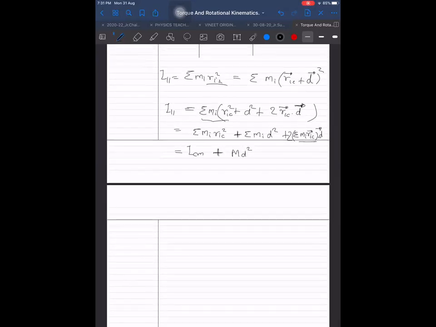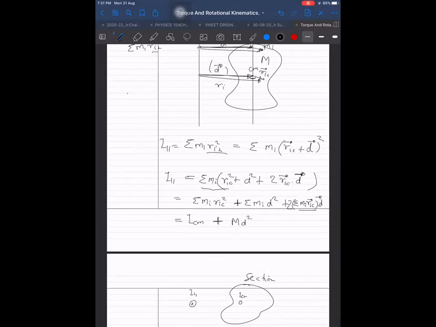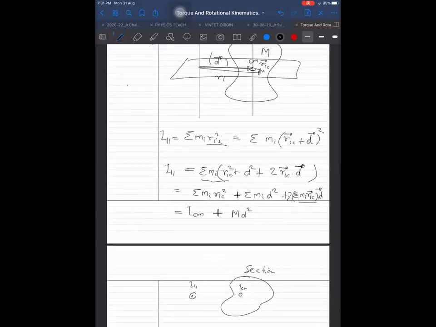If you're still not understanding, I'm giving you a top view. In top view, what will I see? I will see this one axis I parallel here. This is here ICM. And this is the section. Section means when I cut it by one plane, then after cutting by that plane I will obtain some shape here. So that is the section obtained by cutting by the plane. I'm obtaining some section here, and I'm looking at the masses on that section only.